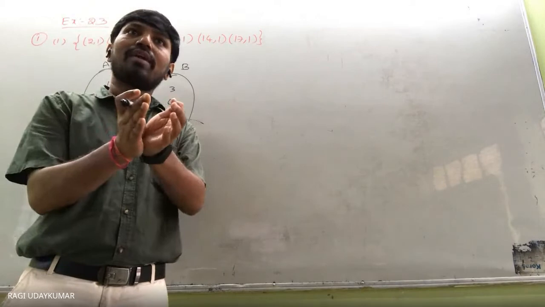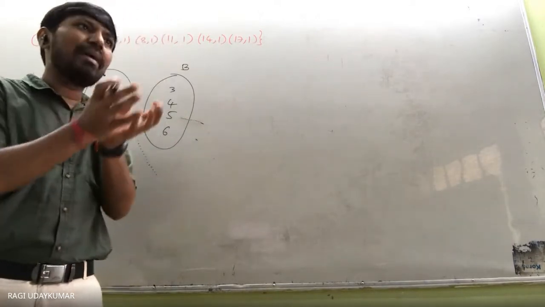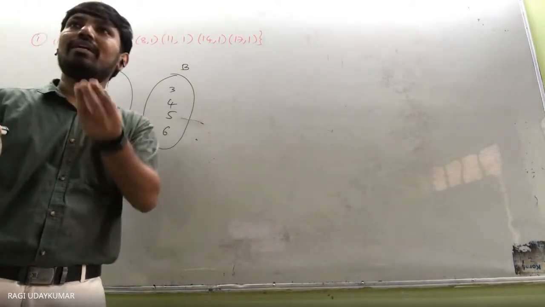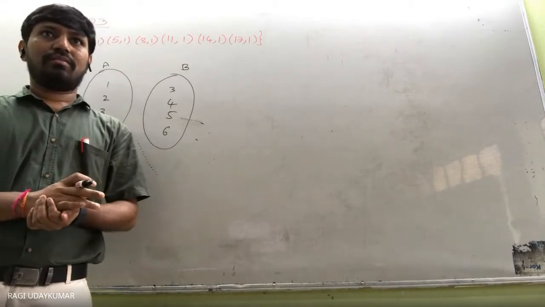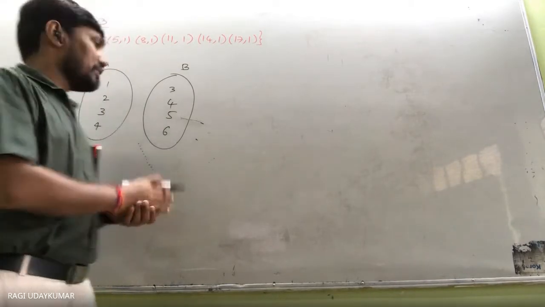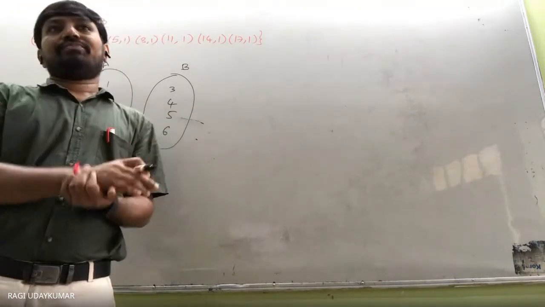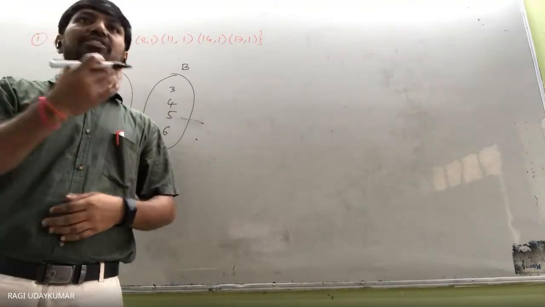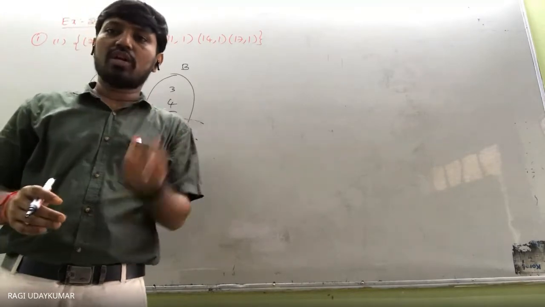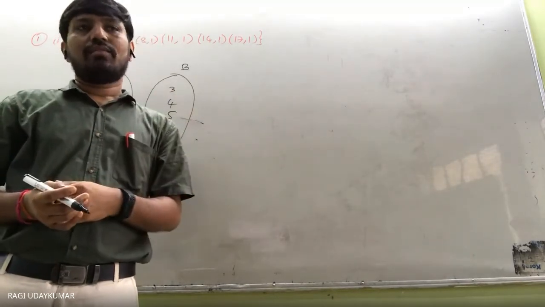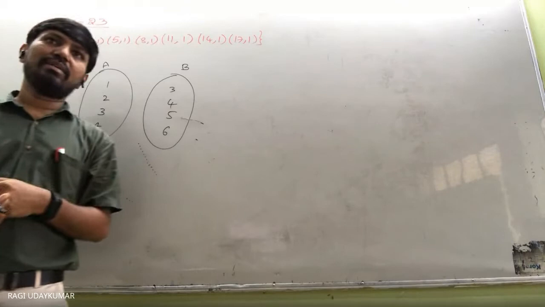From the Cartesian product, if you are taking subsets, means only some elements, we call it a relation. And in that, which type of relations are called functions?